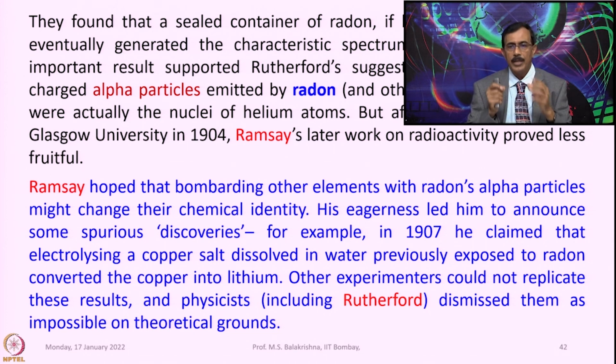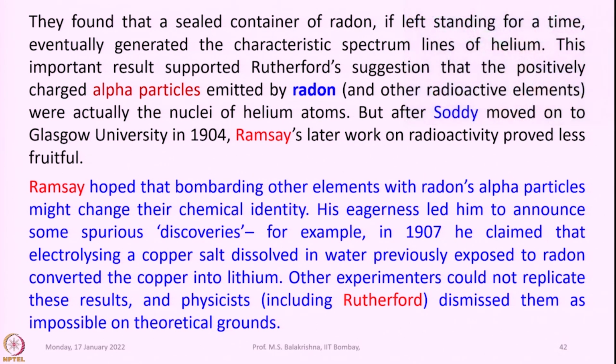For example, in 1907 he claimed that electrolyzing a copper salt dissolved in water previously exposed to radon converted the copper into lithium. Other experiments could not replicate these results, and physicists including Rutherford dismissed these results as impossible on theoretical grounds. Sometimes too much speculation is also not good when we have some good results.